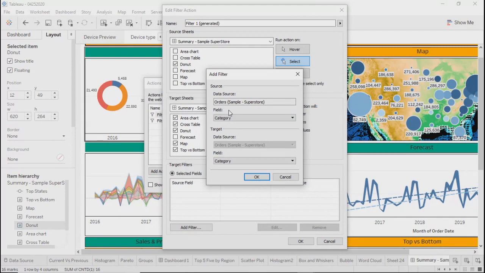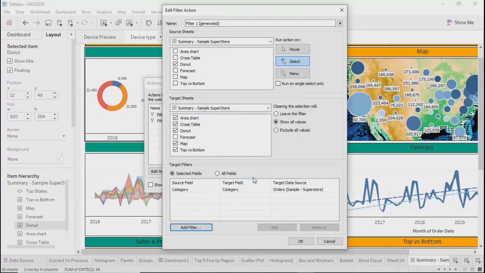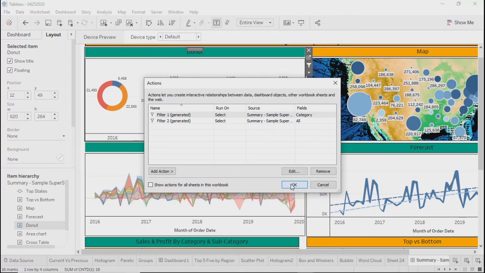So in source and target, you need to map that field through which you want the filter to work. It will be added like this. You can say OK and OK further.